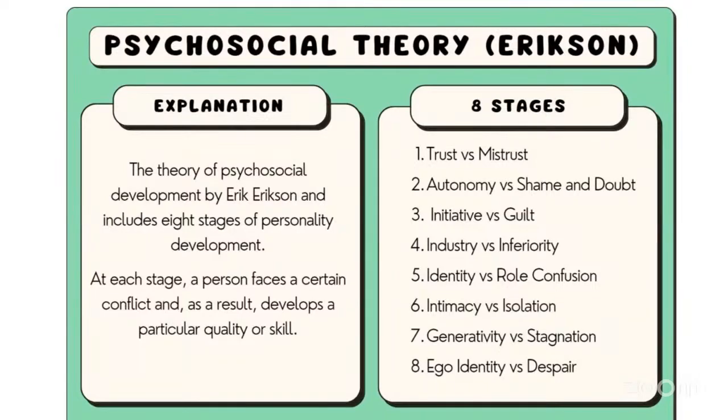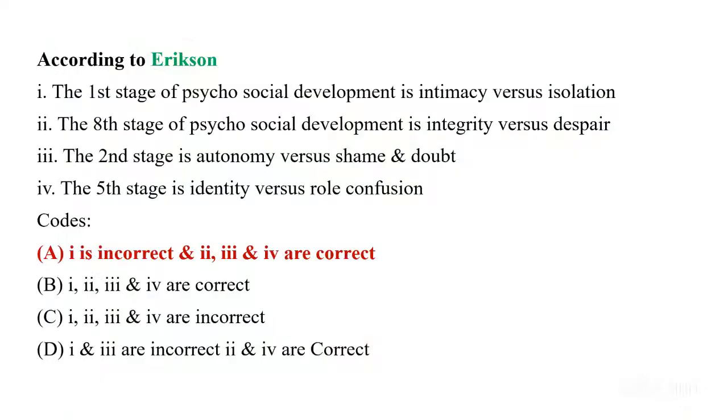You know, 8 stages are given by Erik Erikson. The first is trust versus mistrust. Then we have autonomy versus shame and doubt. Then initiative versus guilt. Then industry versus inferiority. Fifth is identity versus role confusion. Sixth is intimacy versus isolation. Seventh is generativity versus stagnation. And last is ego identity versus despair. So we know that if we eliminate the first one, we will have the right answer. That is, first is incorrect and second, third, fourth are correct. So code A is our correct answer.